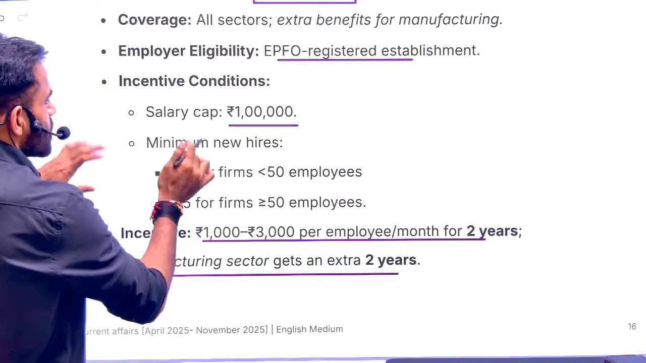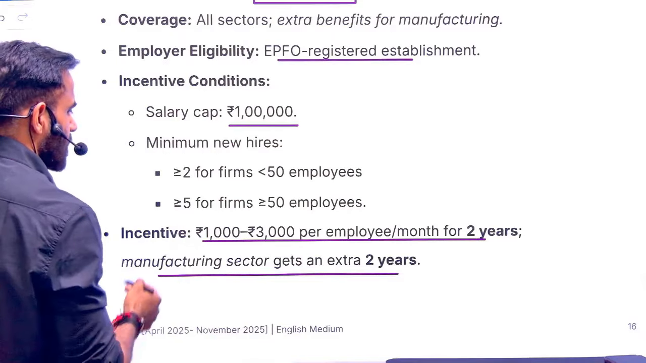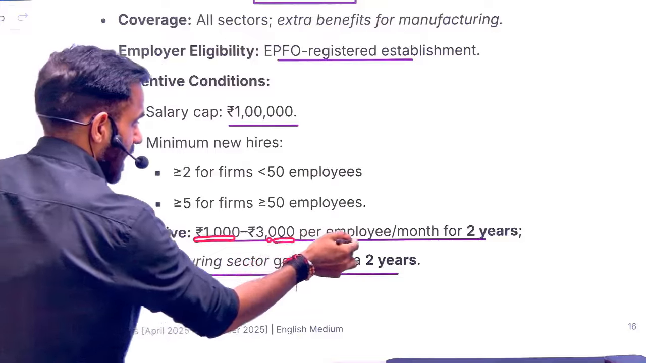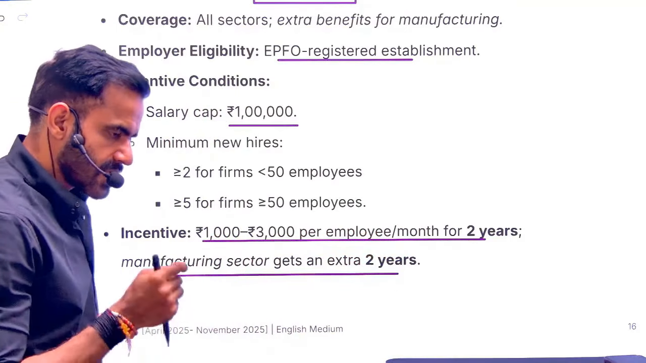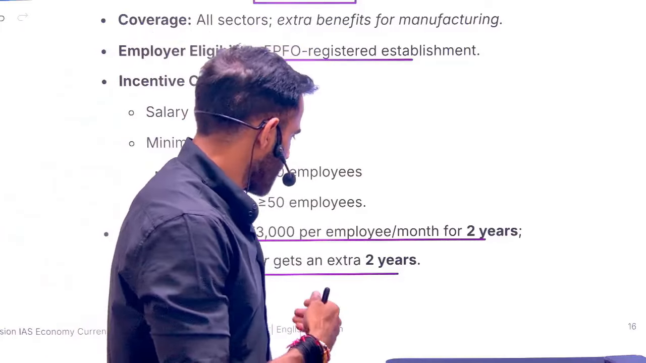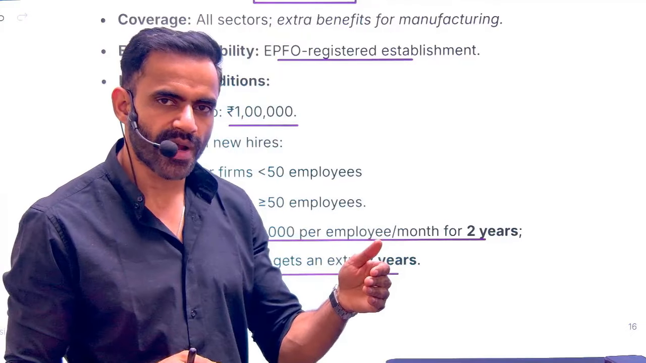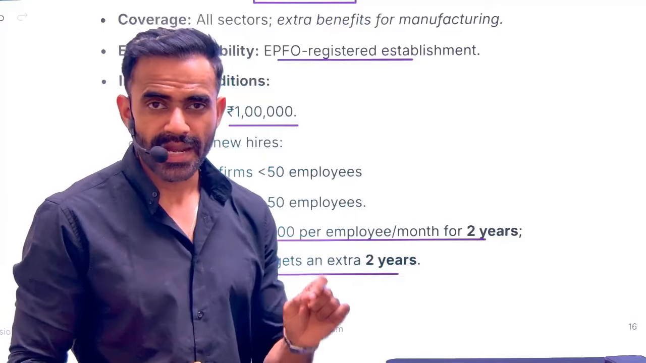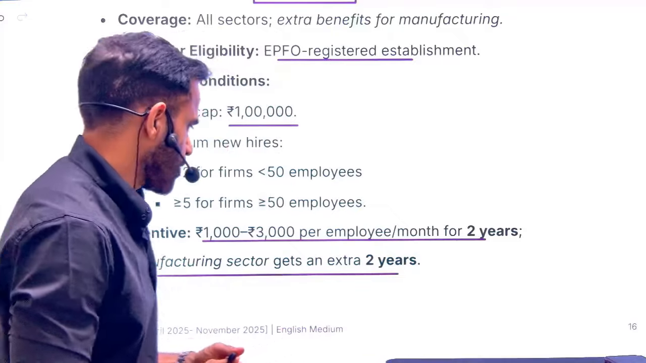It is for those workers whose salary is up to 1 lakh rupees. So what is the government doing? The government is providing an incentive of 1,000 to 3,000 rupees per employee per month for 2 years. Understand, this is a provision per employee per month. So the amount may seem very small, but obviously if the government is going to provide this amount for every new employee per month for 2 years, then of course the amount is going to be huge enough.